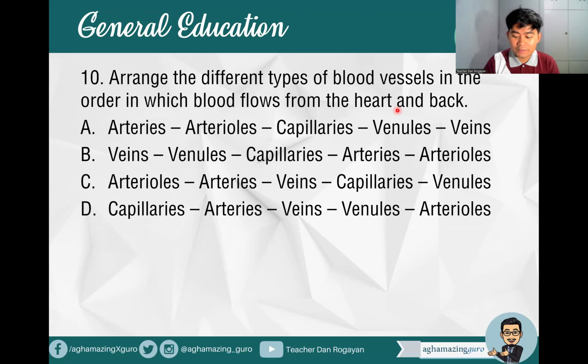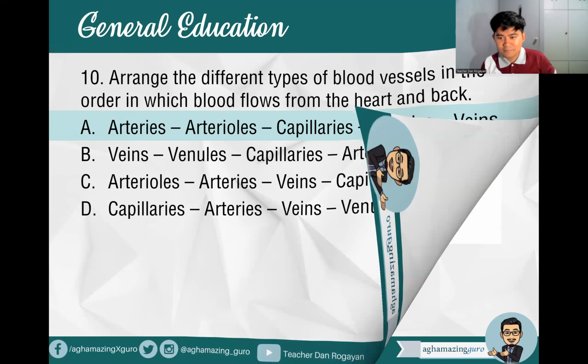Okay? So we start with, that's correct, letter A, arteries, followed by arterioles, and then the connecting capillaries, and then the venules, and then back to the veins. Kaya nga, veins are blood vessels that carry blood back to the heart. Veins back, arteries away from the heart. So arteries, arterioles, capillaries, venules, and veins. Okay? So remember that.